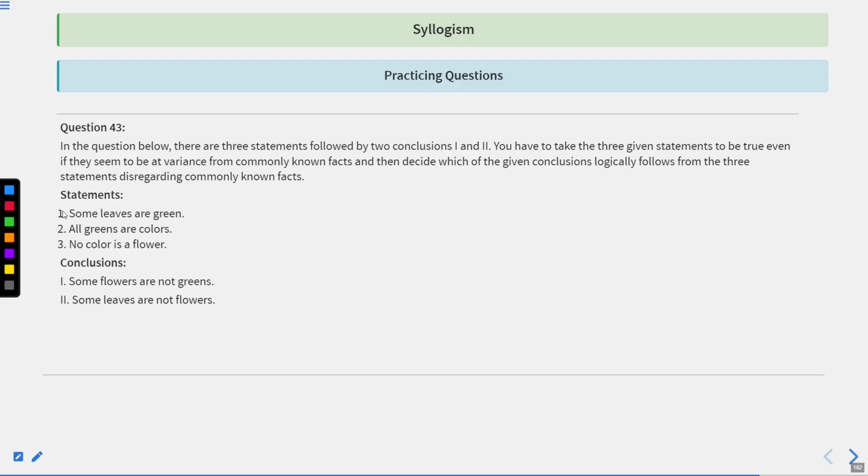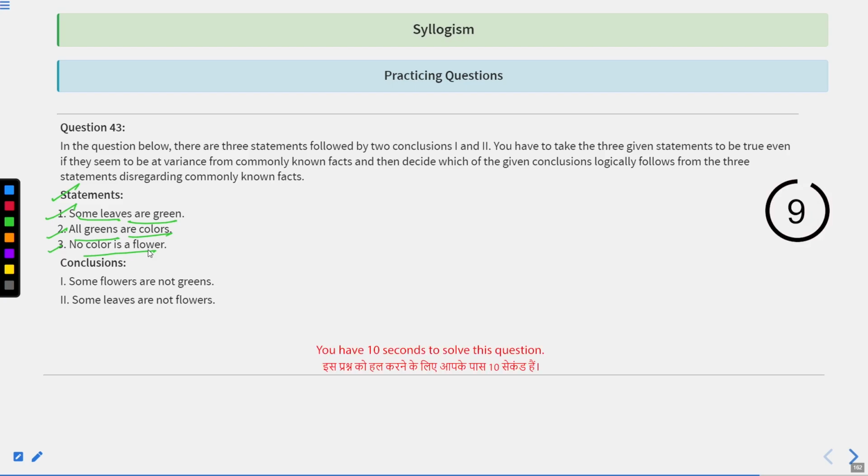Now, question number 43, that is in front of you, right now in front of you, my dear students. Please try to solve the question. Question number 43 says that some leaves are green, all greens are colors, no color is a flower. These are the three statements. Kindly try to draw the Venn diagram. The 10 seconds starts now.